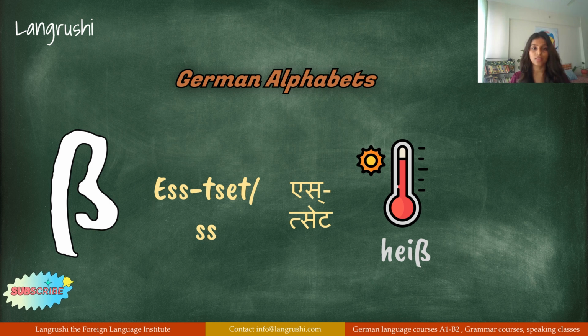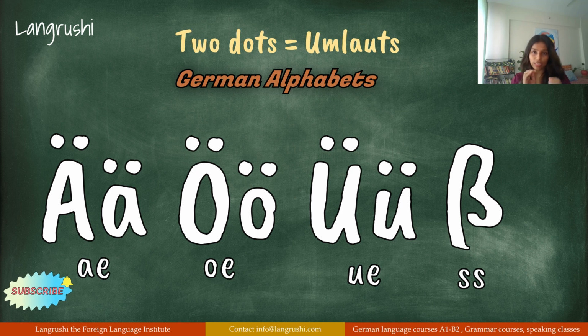The sign that you see, ß, is nothing but double S, and it is called Eszett. Now this has come from old German references, and today also we continue to use the same. The word is heiß, heiß. The tiny words that you see below these umlauts are the workaround. We are going to learn how to type all of these umlauts.